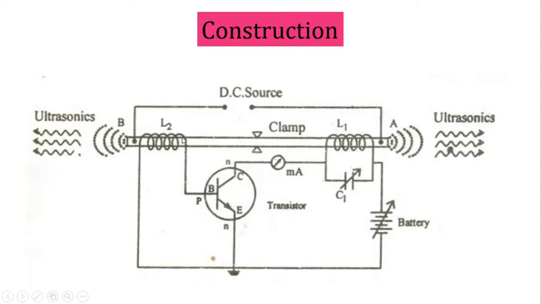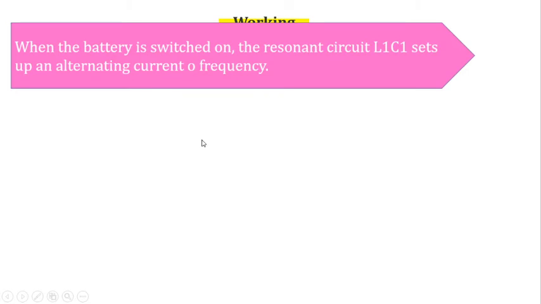The other end of L2 is connected with the base of the transistor. This is an NPN transistor. Then the collector is connected to a milliammeter. The other end of the milliammeter is connected with the LC circuit. We'll see the procedure or working.